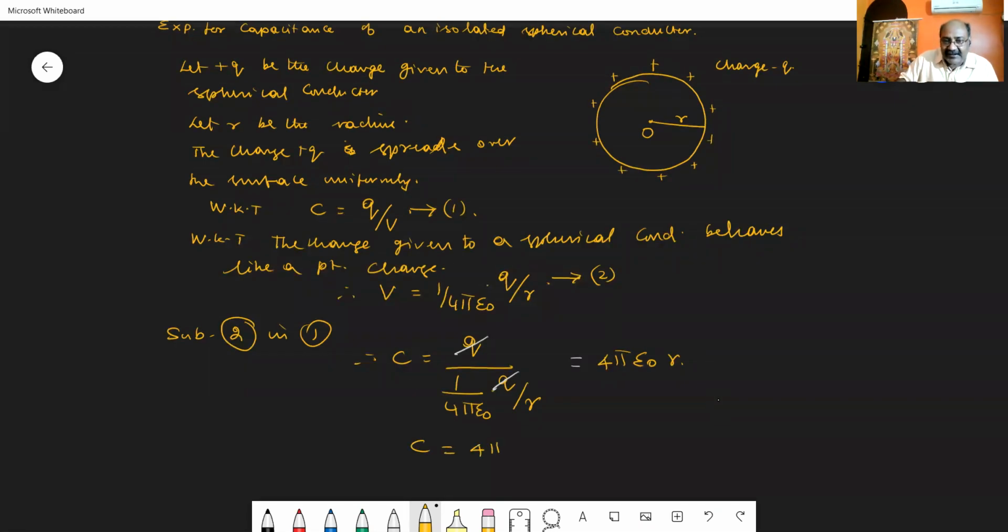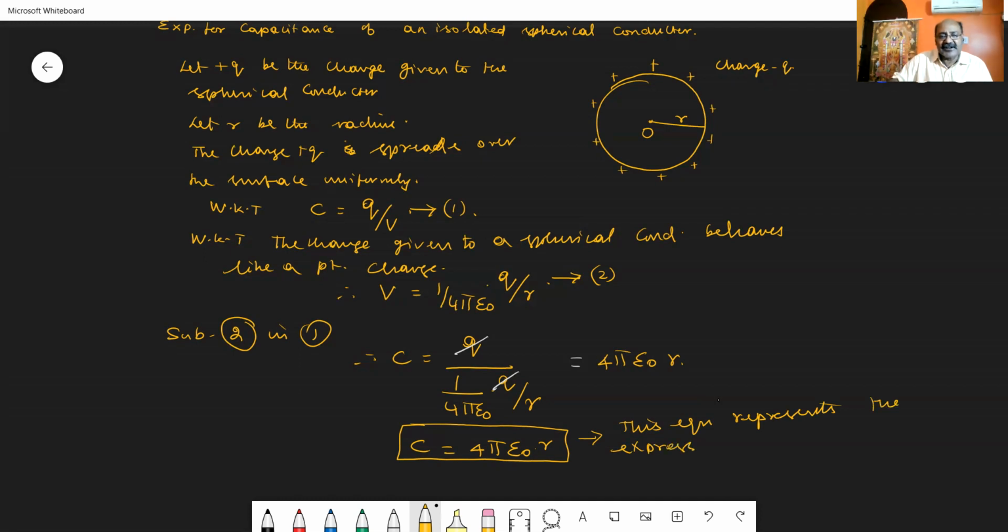So C is equal to 4 pi epsilon 0 R. This equation represents the expression for the capacitance of a spherical conductor. Hope you have understood.